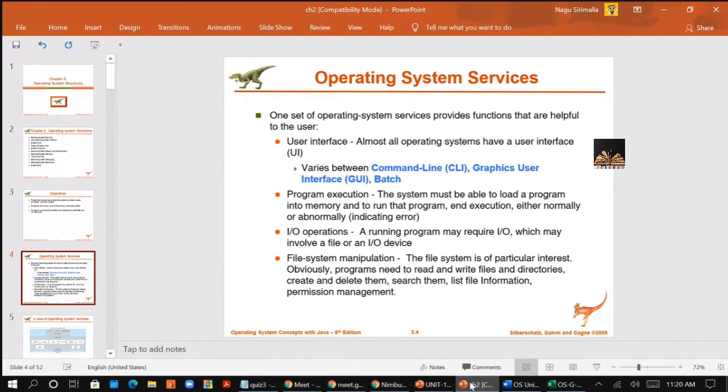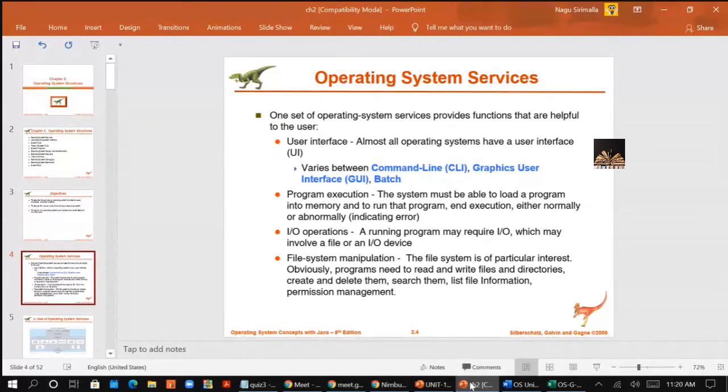The third one is IO operations. Whenever you are executing a program, a running program may require IO, to display on the monitor, to take the input from files, or to take the input manually with the keyboard. That means a running program requires IO, which may involve a file or an IO device.